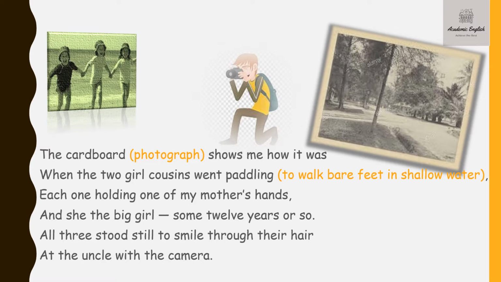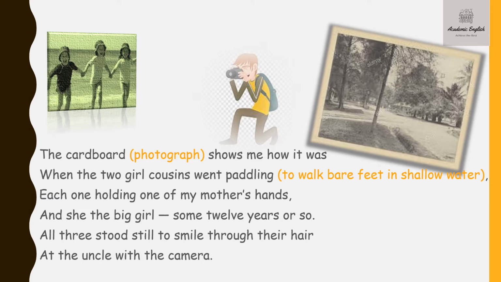The poet says, the cardboard shows me how it was. Now, cardboard here means the photograph which is pasted on a cardboard sheet. Now here you can see in this particular picture, this photograph is pasted on a cardboard piece. So just like that, the photograph about which the poet is talking is also pasted on a cardboard piece.